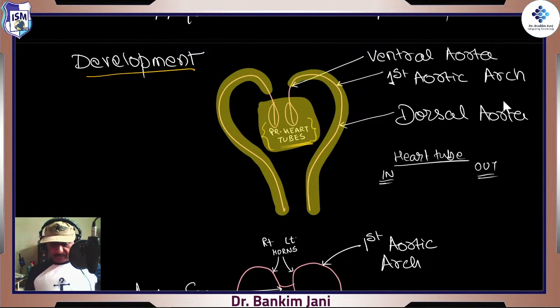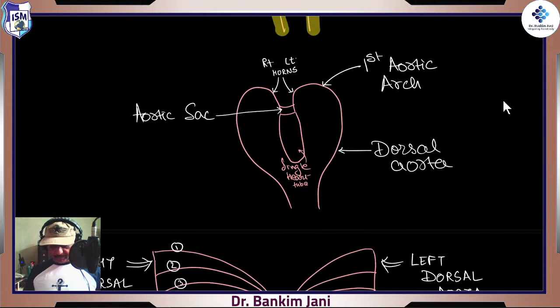Okay, so first things first, on the right side as well as on the left side, we have got ventral aorta 1, aortic arch 2, and the dorsal aorta 3. They develop on both the sides, right? Heart tube, though, we have learnt, from which the ventricles and the atrium are developed. Now see this. This is how the tubes will be fusing, right? So these tubes fuse, and now it is like a single heart tube, which will not be touching right now.